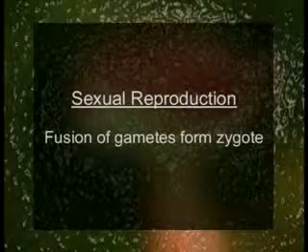Now, sexual reproduction. It involves the union of cells, known as plasmogamy, the union of their nuclei, karyogamy, and the association of their chromosomes and genes, followed by meiosis. In sexual reproduction, there is a fusion of gametes which form a zygote.